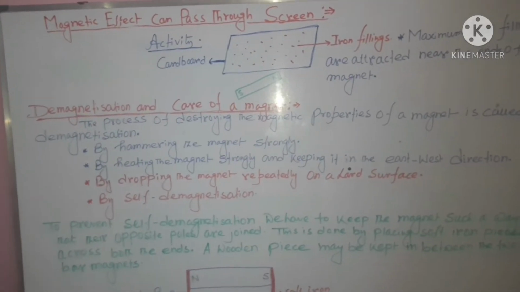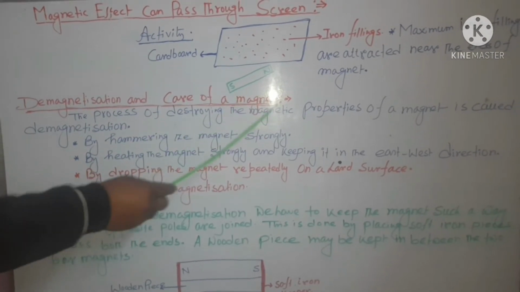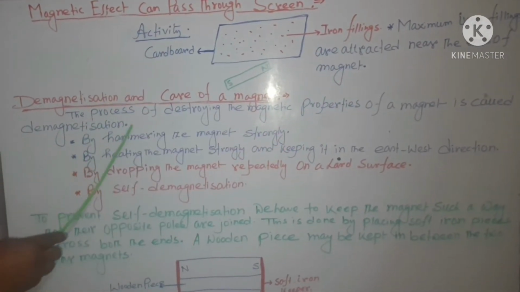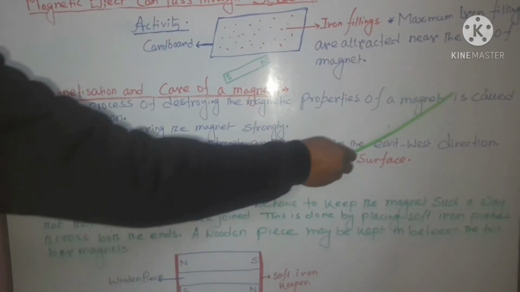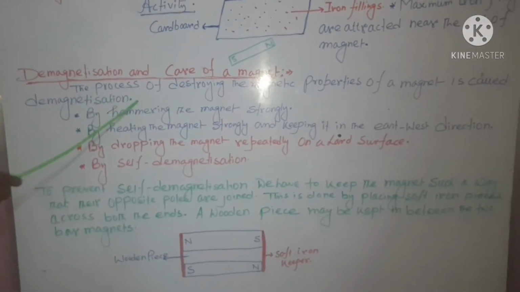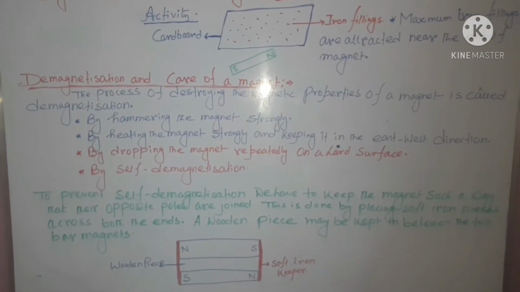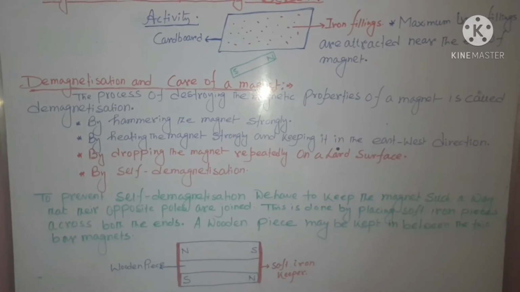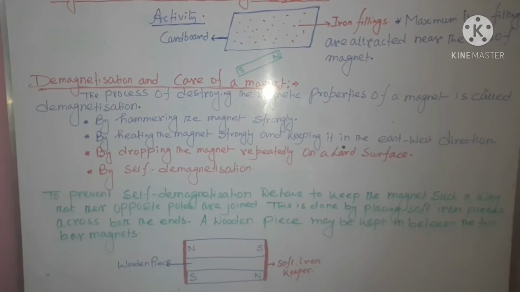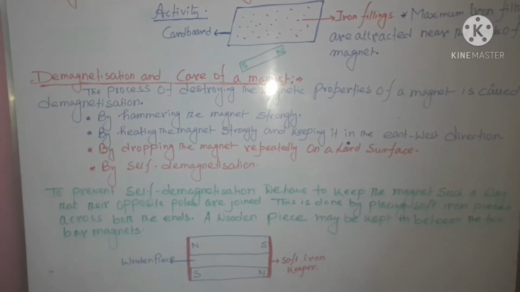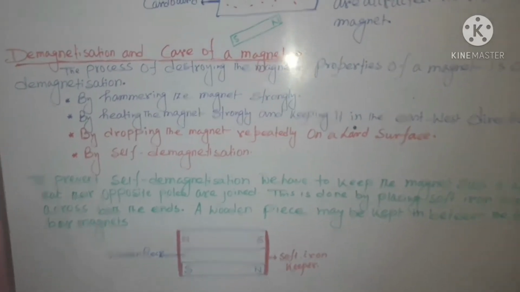So what do you mean by demagnetization? The process of destroying the magnetic properties of a magnet is called demagnetization. Means the process by which you can destroy the magnetic properties of a magnet is called demagnetization. There are several methods by which you can lose the magnetic properties of a magnet.